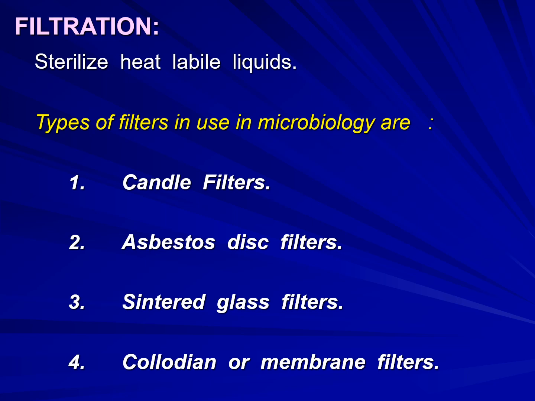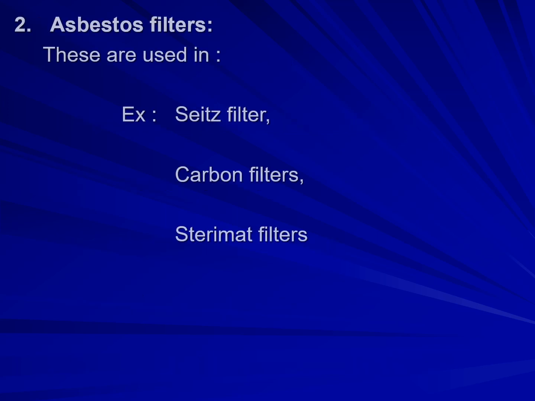So the next important physical type of sterilization is filtration. Mainly we can use this for heat labile liquids only. Types of filters used in microbiology are candle filters, asbestos disc filters, sintered glass filters, and colloidal or membrane filters. So these are very important viva questions. Coming to the asbestos filters, there are many. Examples are Seitz filter, carbon filter, and Sterimat filters.